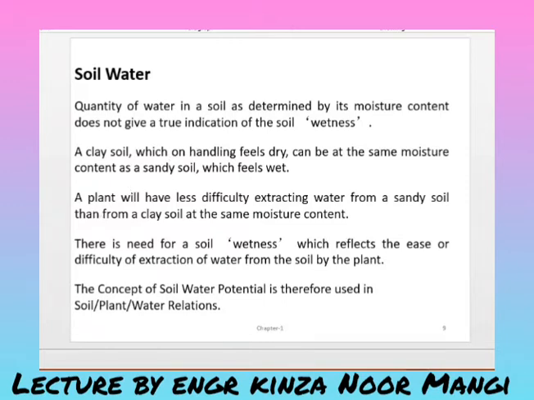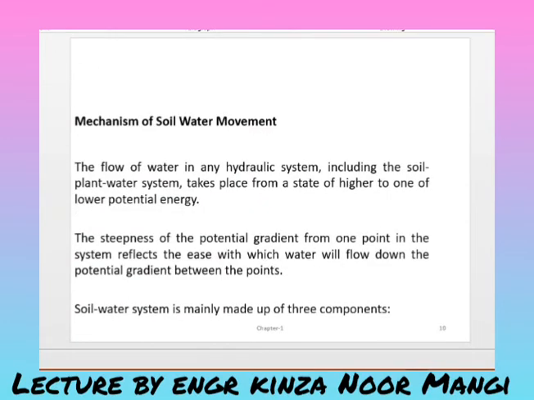Now coming towards the next slide. Mechanism of the soil water movement. The mechanism of the soil water movement means how the water present in the soil flows or moves. The flow of the water in any hydraulic system, including the soil plant water system, takes place from a state of higher to one of lower potential. Means whether that is the hydraulic system or the soil plant water system, the water flows from the higher potential energy to the lower potential energy.